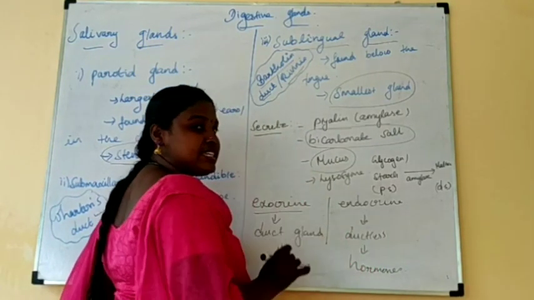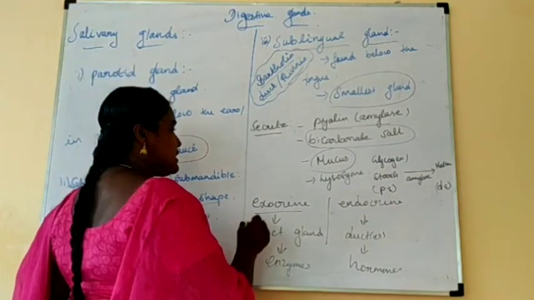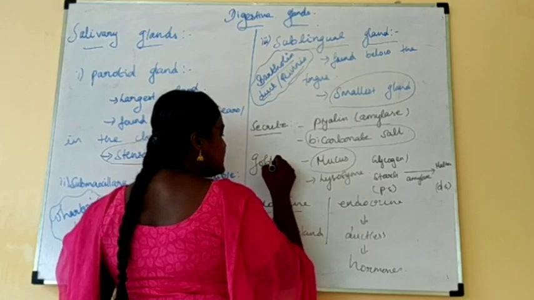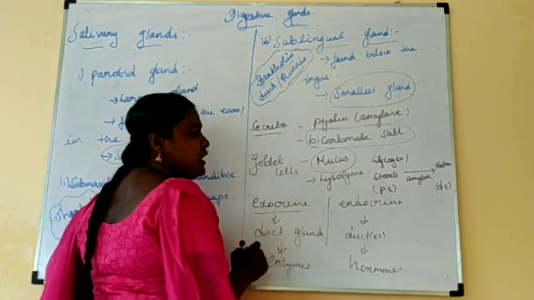Okay, next is the mucus. What is the name of the cells that secrete mucus? Yes, it's goblet cells. Goblet cells are responsible for the secretion of mucus.